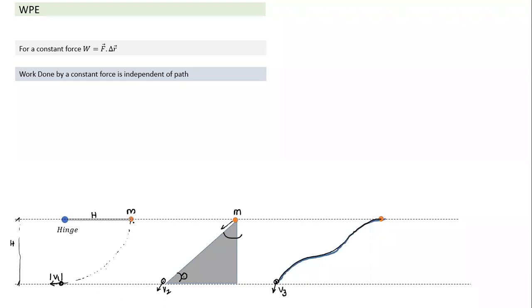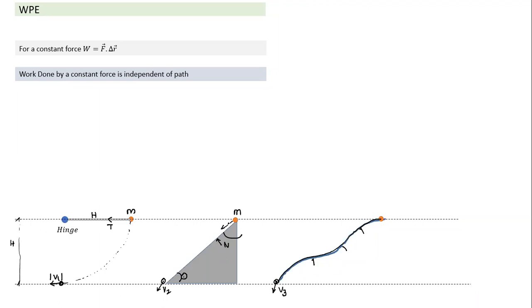Which forces are doing work here? Two forces are present. One force is of course the tension force here. And here the other force is the normal reaction. Here also there's a normal reaction which keeps changing direction. So there are two forces present. One is a constant force, the other is a varying force. But the work done by tension or the normal reaction is zero because the displacement is always perpendicular.